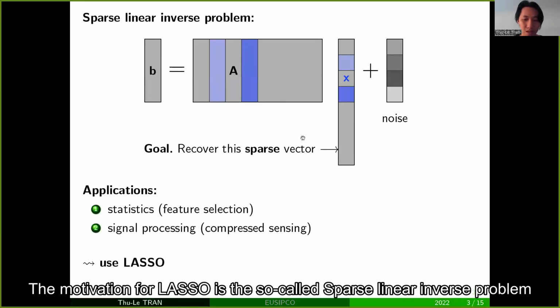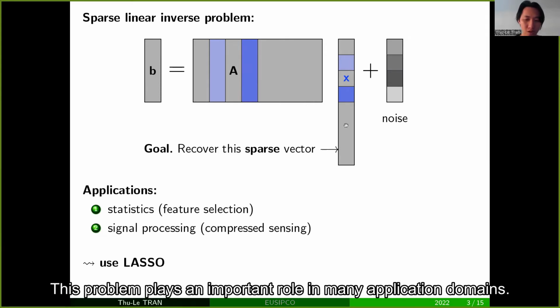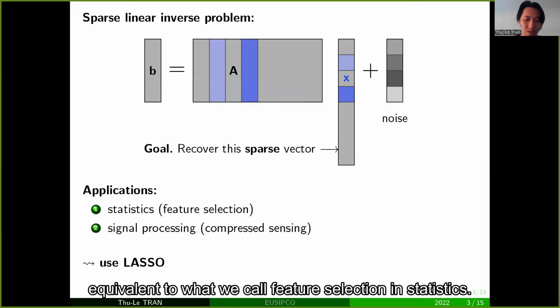The motivation for Lasso is the so-called sparse linear inverse problem, in which we want to recover a sparse vector from a noisy linear system, that is, b equals Ax plus some noise. Here sparsity means that only some coordinates of this vector are non-zero. This problem plays an important role in many application domains. For instance, the non-zero coefficients of x indicate the important columns of the matrix A. So this characteristic is somehow equivalent to what we call feature selection in statistics.